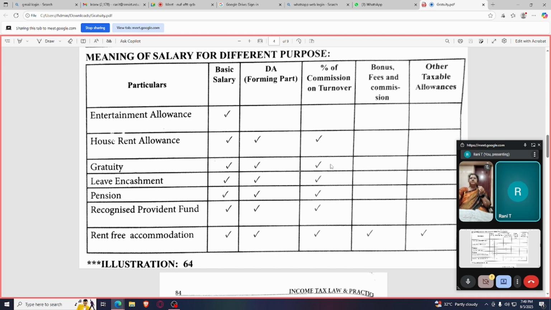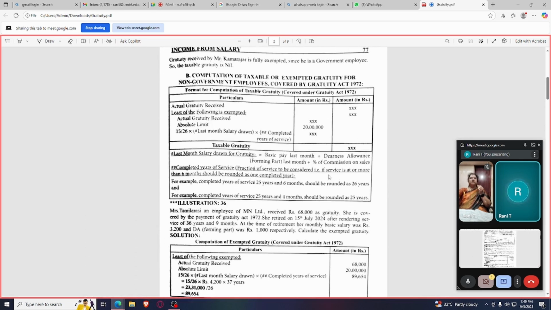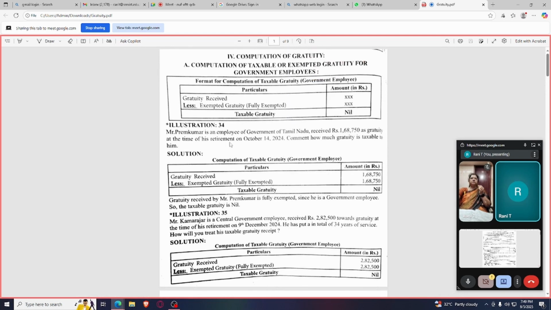Next, when we talk about pension, while calculating the salary we have to include basic salary. When it is DA forming part, we have to add it, and then the percentage of commission on turnover. Now let us go; first we shall learn about gratuity.